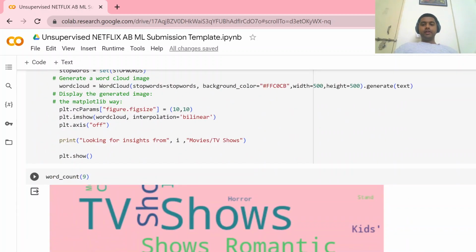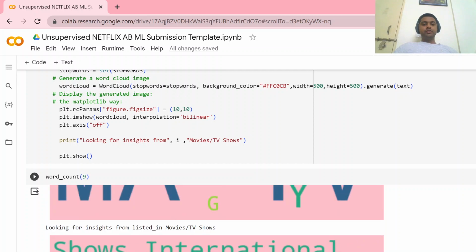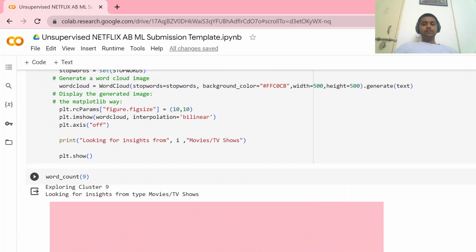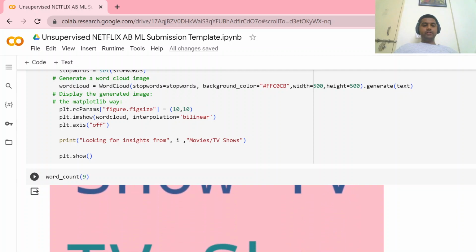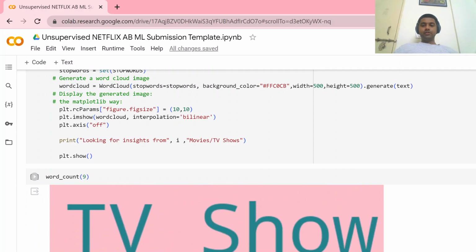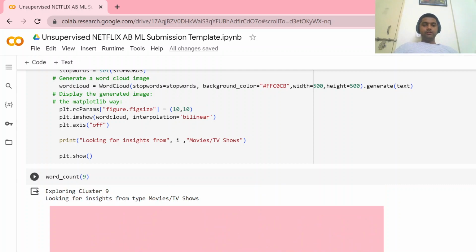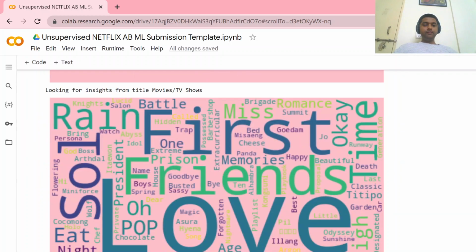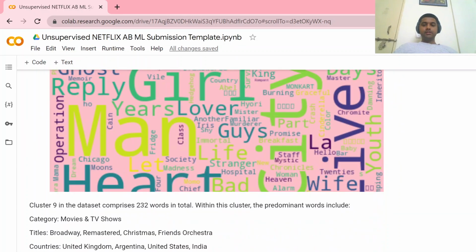Here we had made the word count functions. For the different clusters, we got different words which are dominating. Mostly here come the TV shows, show, TV, movies. These are the different word columns.